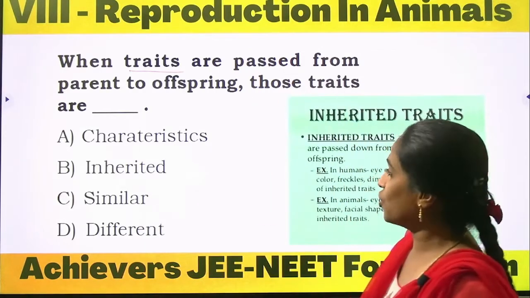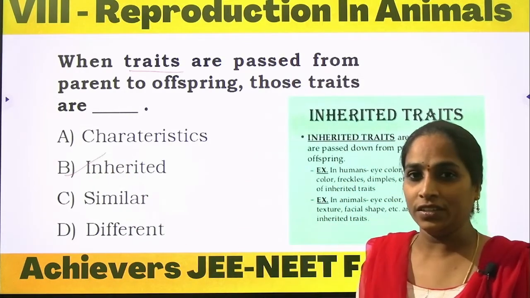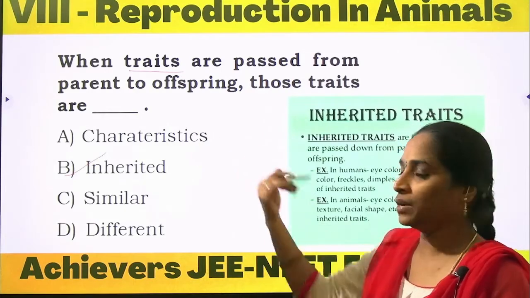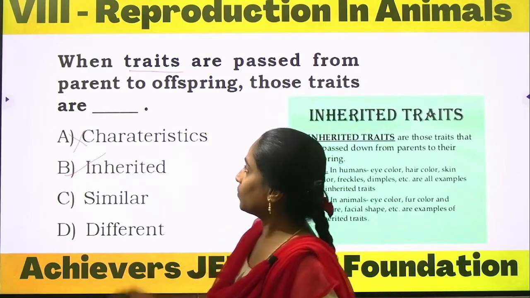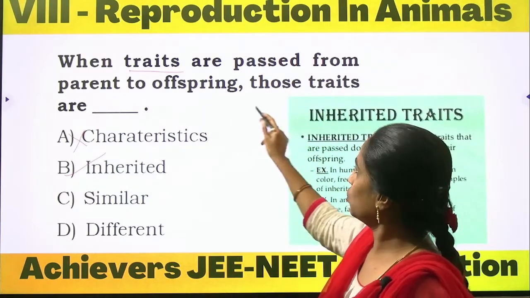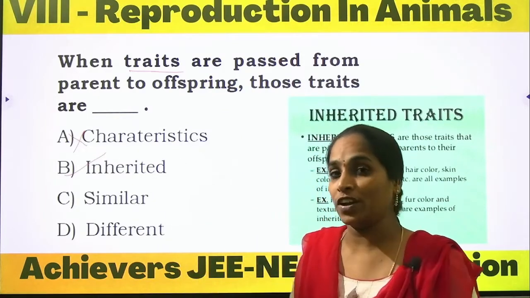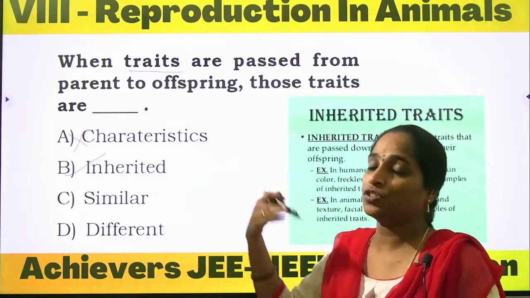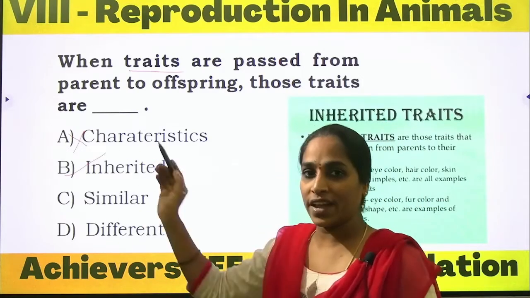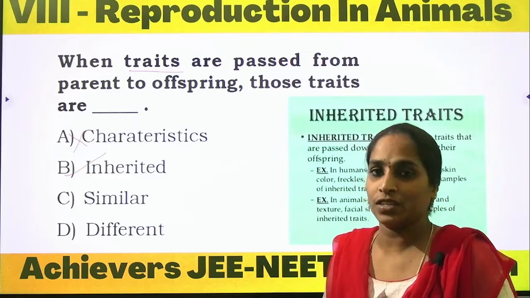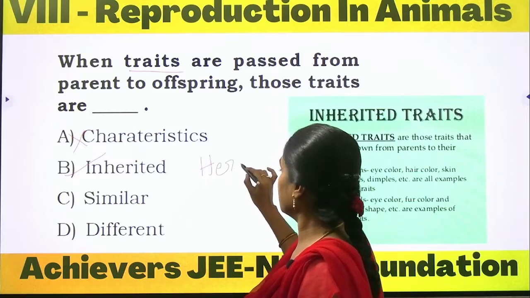So what are those traits called? The correct option is inherited traits. Inherited in the sense exactly the genes which are passing from parent to the progeny. Characteristics, no. Inheritable characters, not only the characters, but which kind of characters and how they are being transferred from one generation to another generation, that is called heredity.